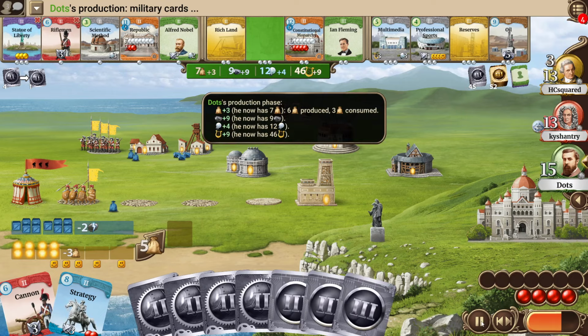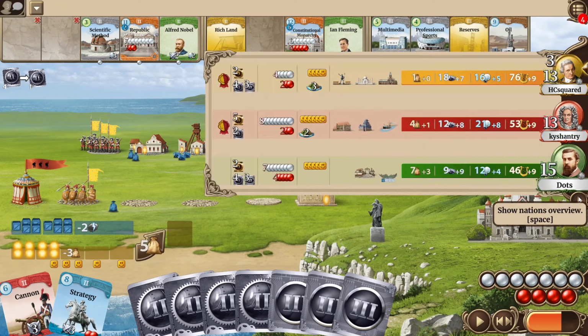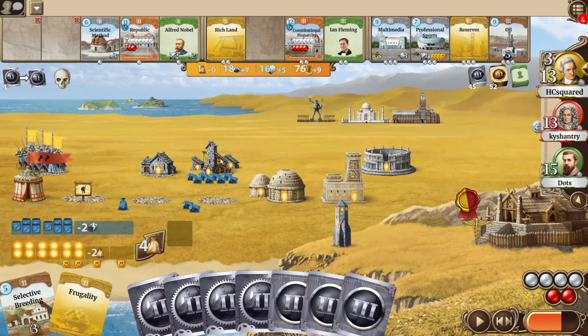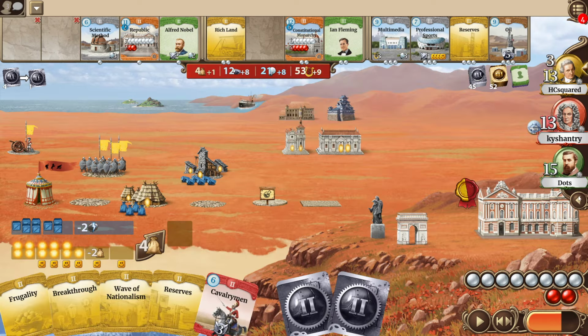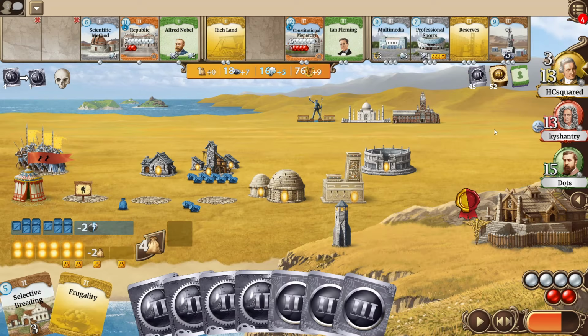Alright, then we are at the first turn in H3 at the end of the third player's turn, so now it's time again to take a look at the overview. And yeah, I think here we have 2 civilizations who are clearly stronger than HCsquared's in terms of economical power. Dots and Kyshantry both having, at least for now, more civil actions. I guess HCsquared will of course now get an H2 government farm that will help him, but he's still sitting at 1 farm, will now lose a population, and doesn't have as much resource production as Kyshantry and Dots are having. But he has of course the culture lead, so let's see if he can maybe just defend that culture lead.